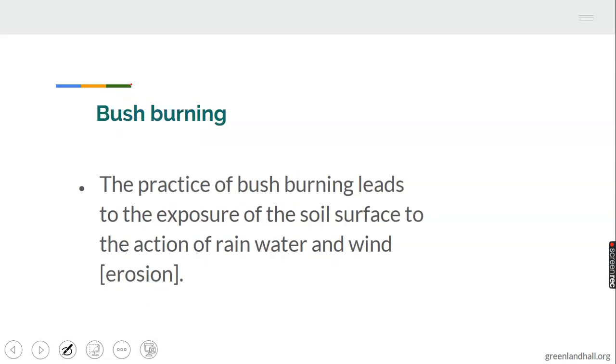The next one is bush burning. We have talked about this before, which leads to the exposure of the soil surface to action of rainwater and wind. Then erosion can take place. Continuous burning of the bush can expose the soil to action of rain and wind, which then can lead to erosion and evaporation. Let's take note of this.